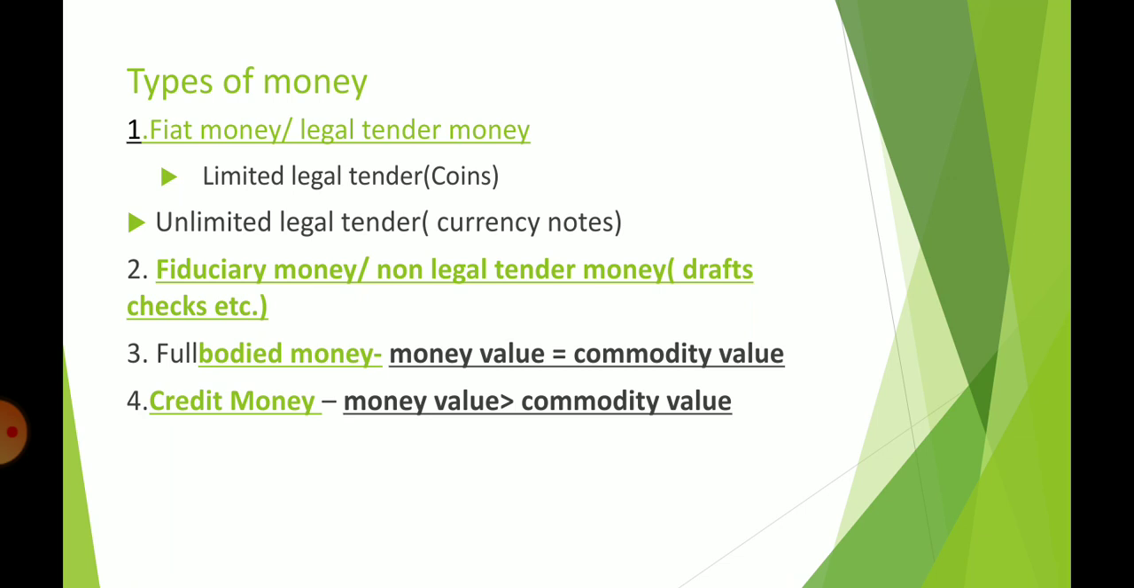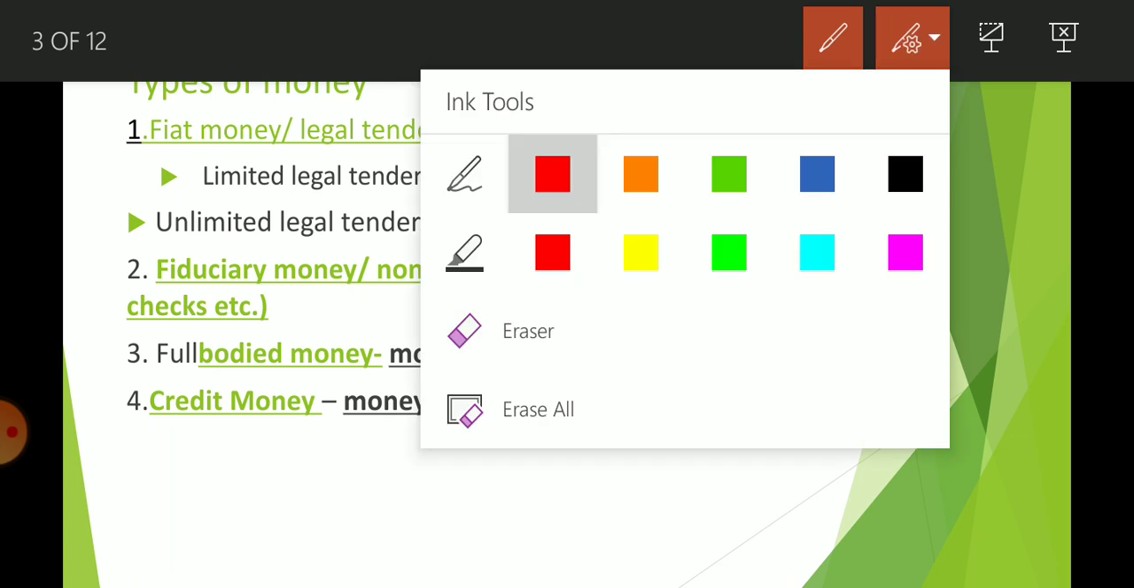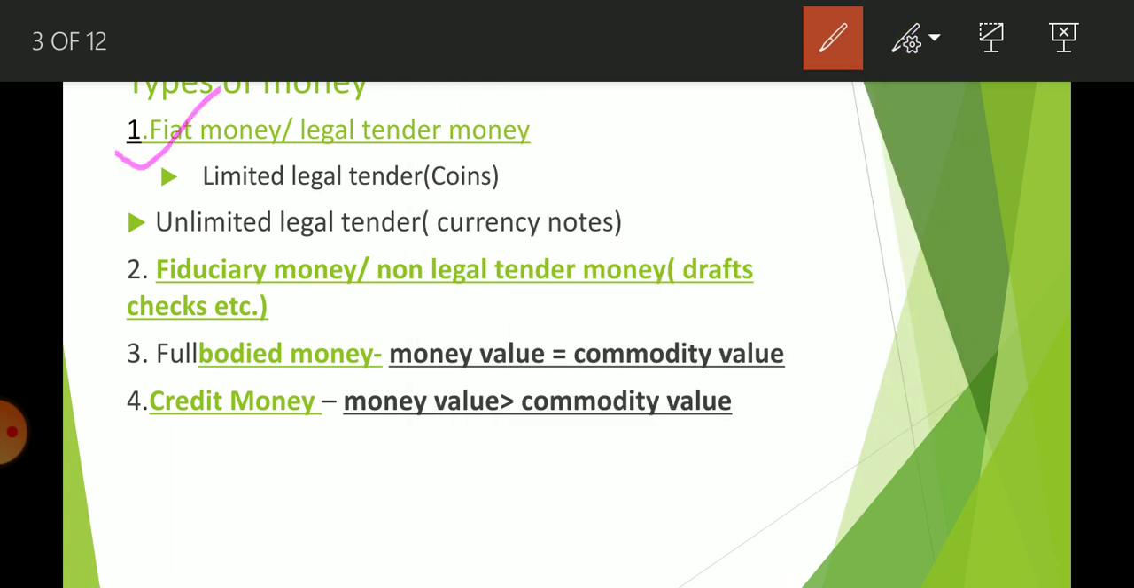Types of money. First of all, under the topic types of money, there are 4 types of money. First is fiat money, or it is also known as legal tender money. Further it is divided into 2 parts: limited legal tender and unlimited legal tender. Limited, its example is coin. Unlimited, its example is all the notes you are using of 100 rupees, 50 rupees, 10 rupees, 5 rupees,